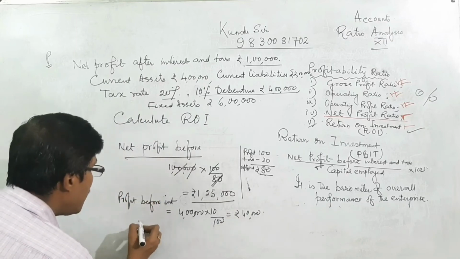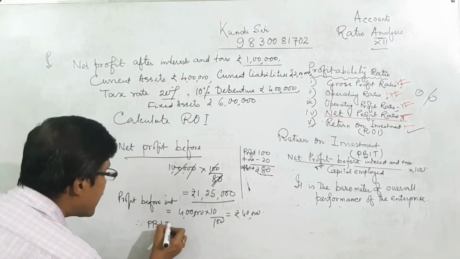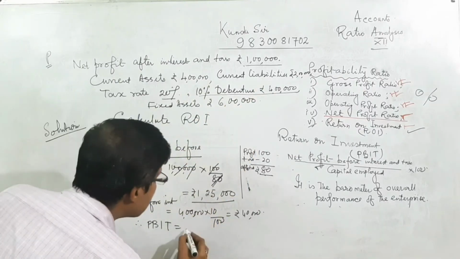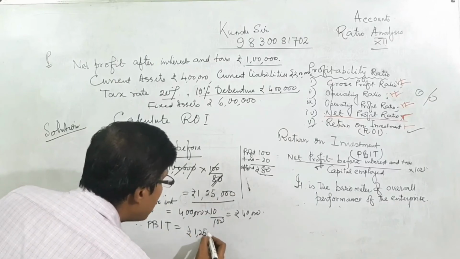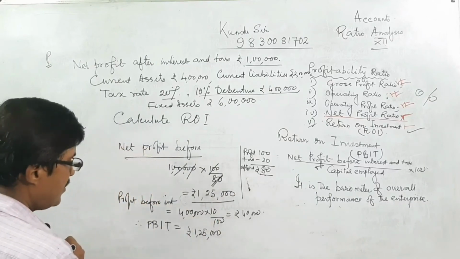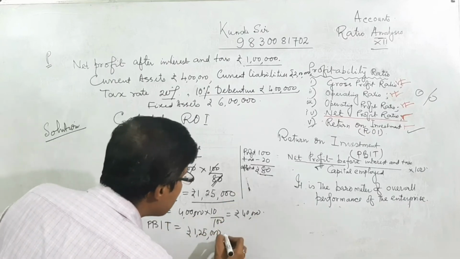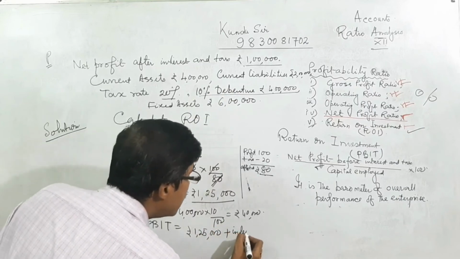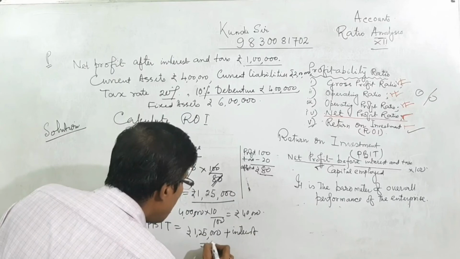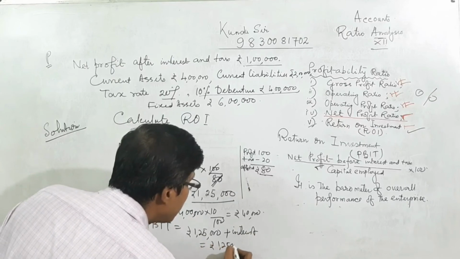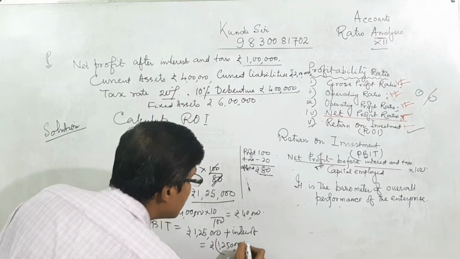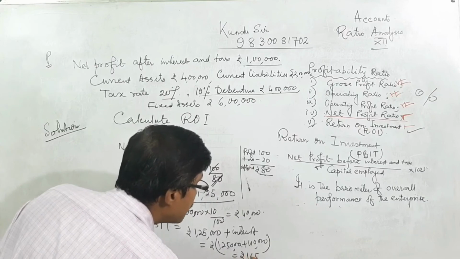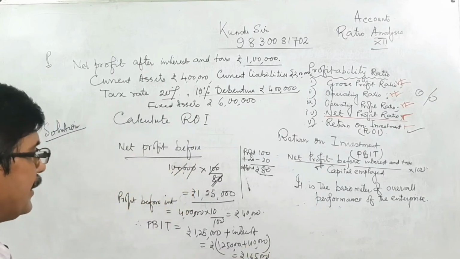Therefore, profit before interest and tax equals how much? Profit before tax plus interest equals 1,25,000 plus 40,000, that is equal to 1,65,000, the profit before interest and tax.